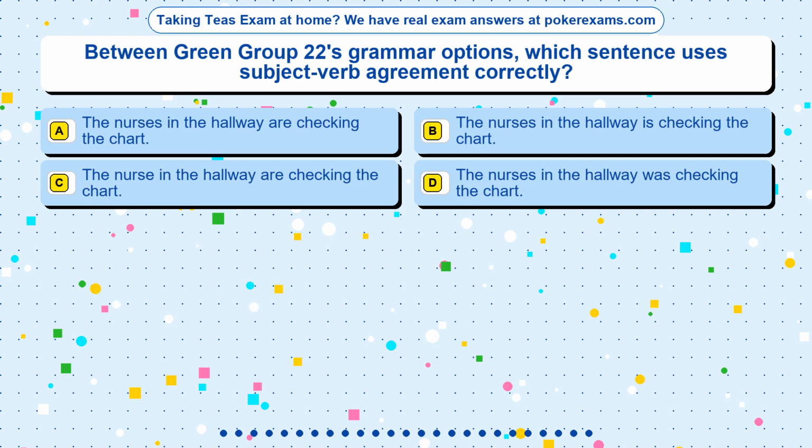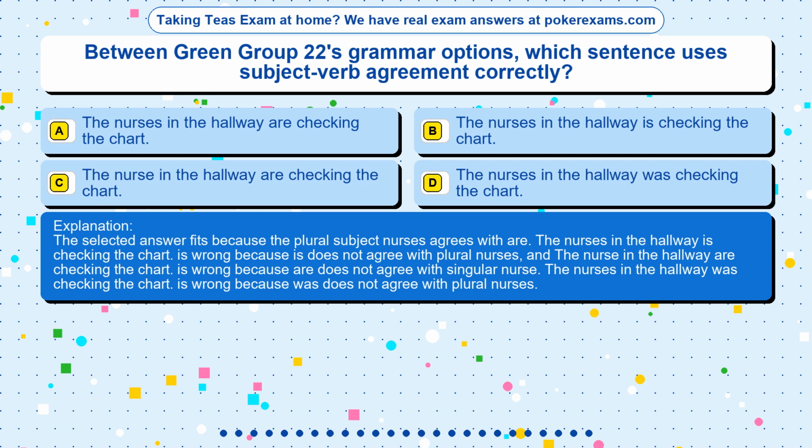The correct answer is option. The selected answer fits because the plural subject nurses agrees with are. The nurses in the hallway is checking the chart is wrong because is does not agree with plural nurses, and the nurse in the hallway are checking the chart is wrong because are does not agree with singular nurse. The nurses in the hallway was checking the chart is wrong because was does not agree with plural nurses.